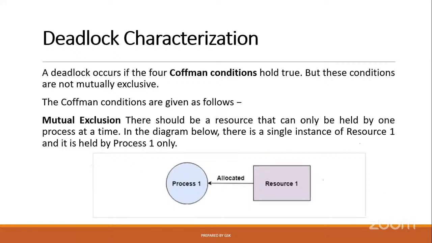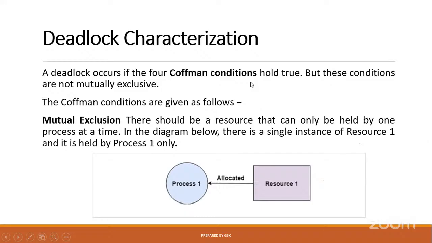Now, how do we confirm that there is a deadlock in the system? The operating system maintains some conditions to check whether a deadlock has occurred or not. Deadlock occurs if four conditions hold; generally those four conditions are called Coffman conditions. You may get a question sometimes like, explain the Coffman conditions.